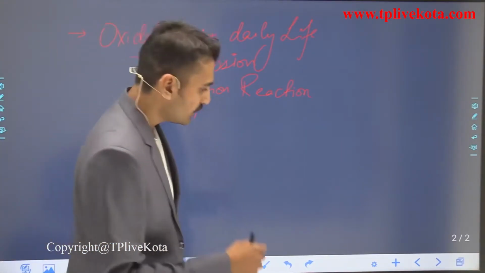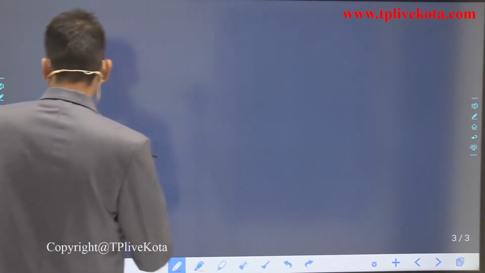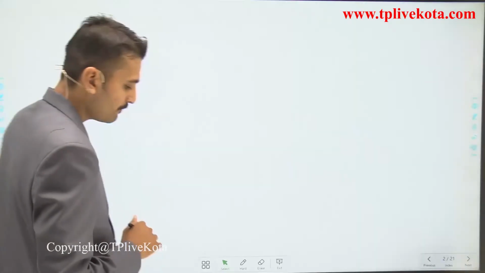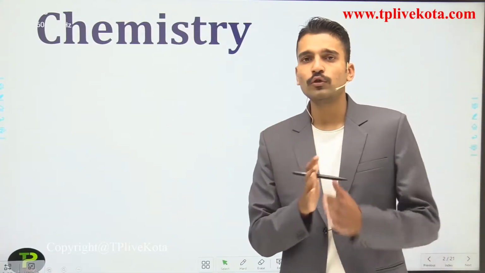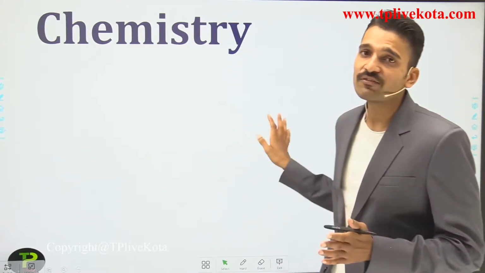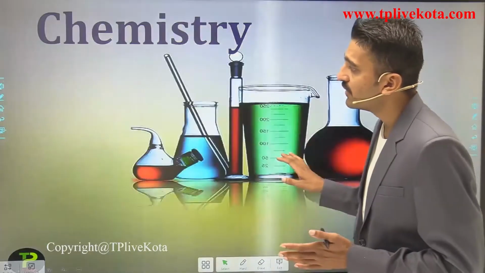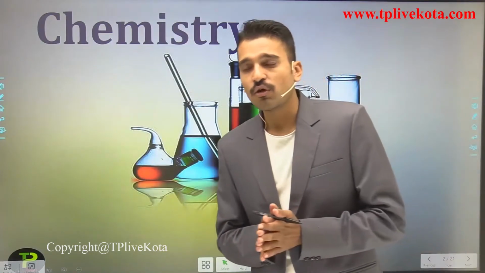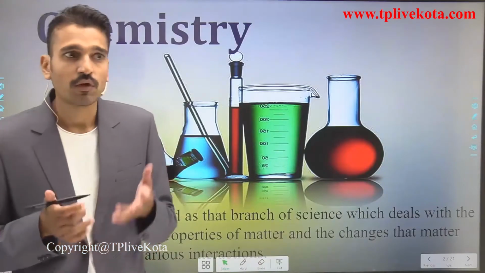So let us start with the very first lecture of our chapter. Moving to a slide, that is chemistry. First of all, you should know what chemistry is. Chemistry is that branch of science that deals with the properties and composition of matter and the changes that matter undergoes by various interactions. So what does this mean?